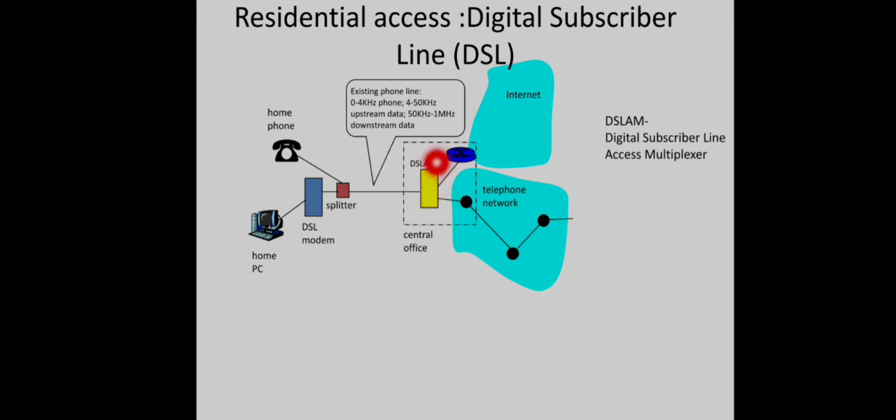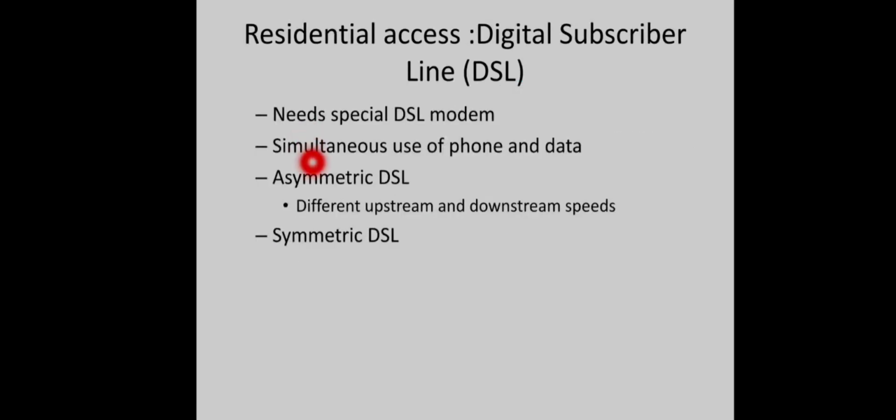And at the switching office, telephone switching network, we have a special device called digital subscriber line access multiplexer. So from different users, different subscribers, different DSL lines will be connected to this multiplexer, and the purpose of this multiplexer is to separate the voice and data from different DSL lines and multiplex all those. All the data will be multiplexed along this way, and all the voice will be multiplexed along this way to the corresponding telephone network. So this is the purpose of the DSLAM. So we were able to use data and phone simultaneously without interruption, right?